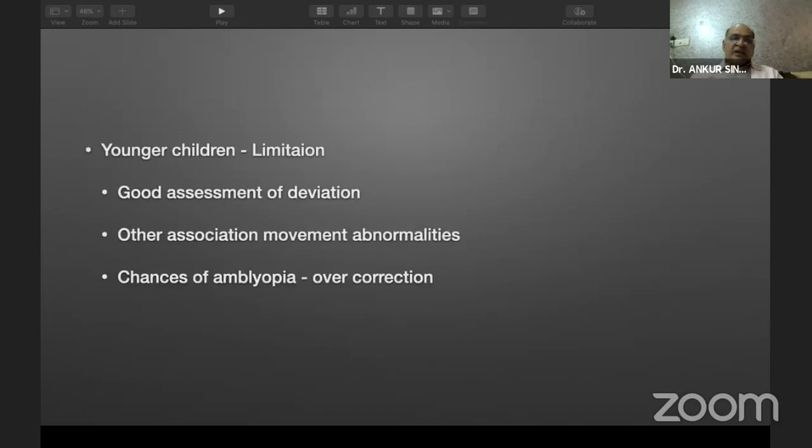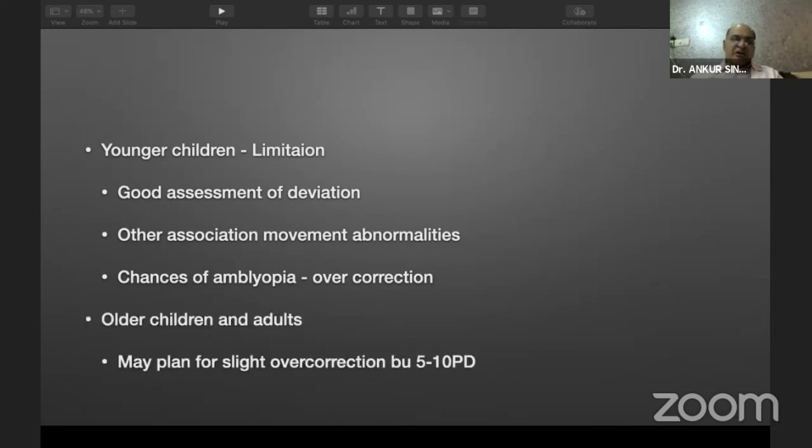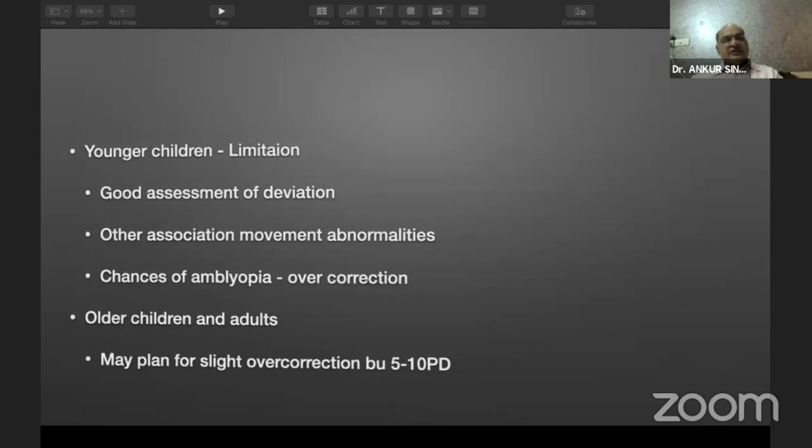In younger children, there may be problems in good assessment of deviation, associated movement abnormalities, and also there are chances of amblyopia if we tend to overcorrect them. So we try to identify which children we can operate and which children we cannot operate. In older children and adults, we can also plan for slight overcorrection by 5 to 10 prism diopters as there is a slow exodrift after the surgery.